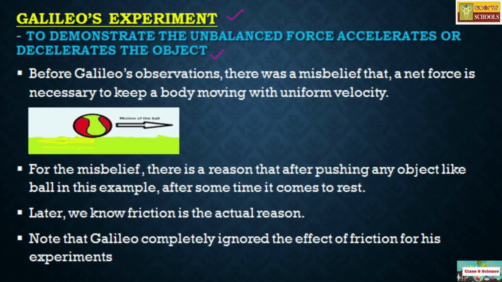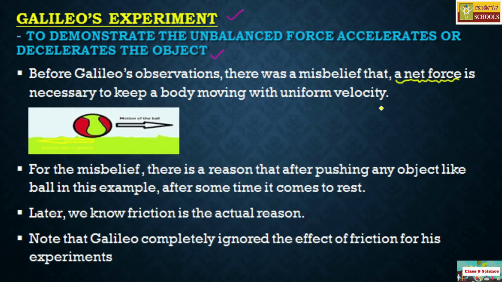Before Galileo's observations, there was a misbelief that a net force is necessary to keep a body moving with uniform velocity. So, what was the misbelief?